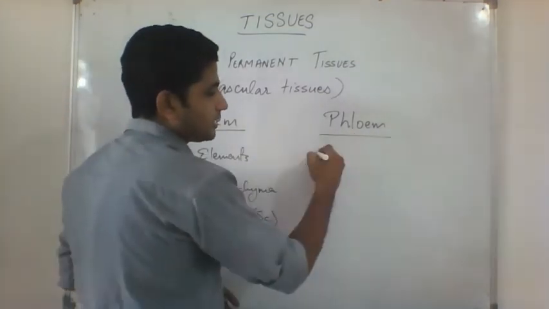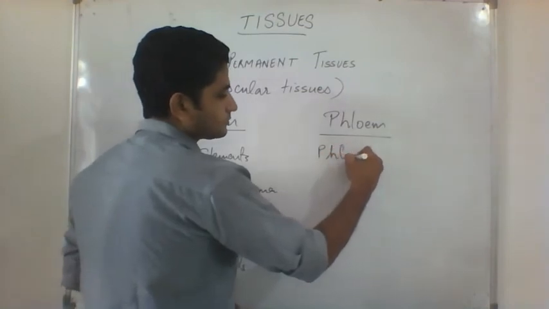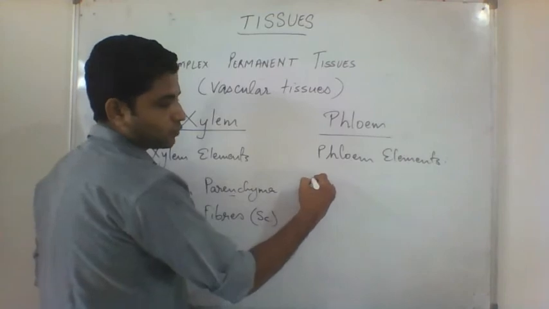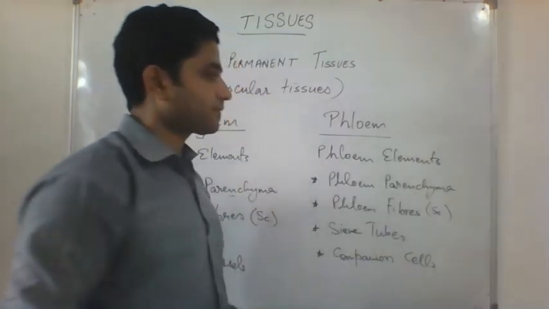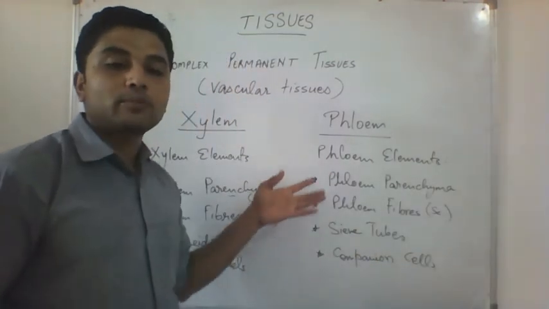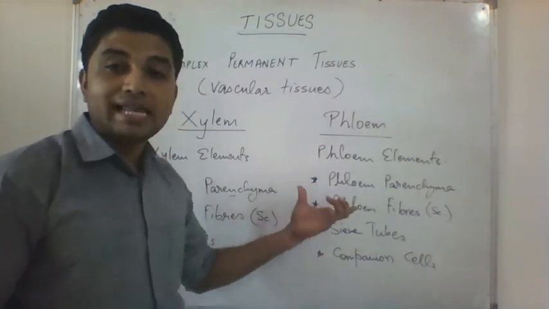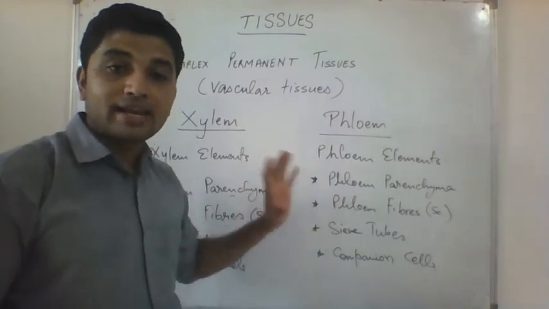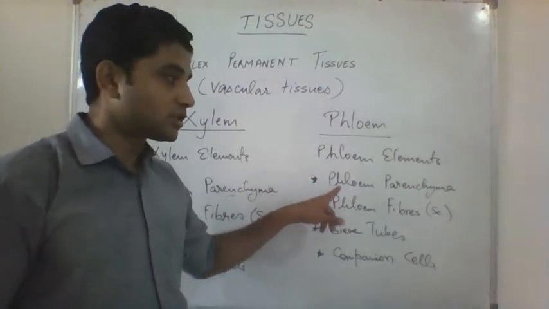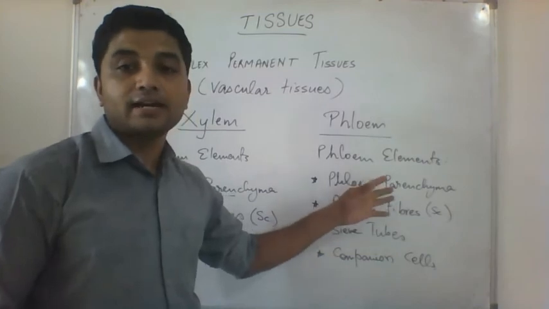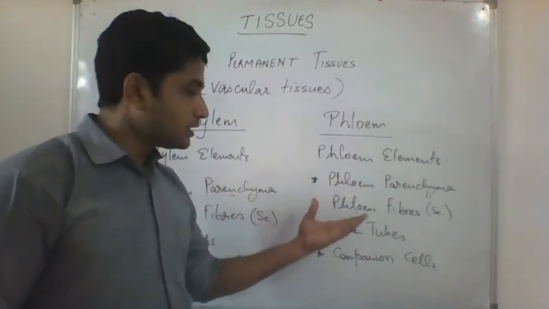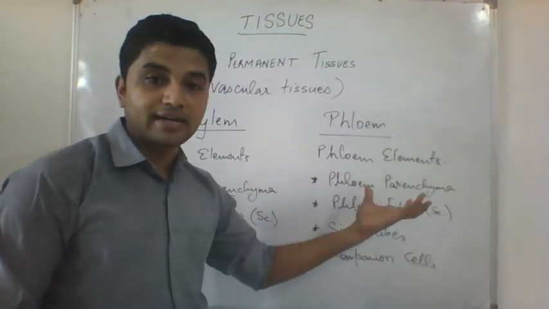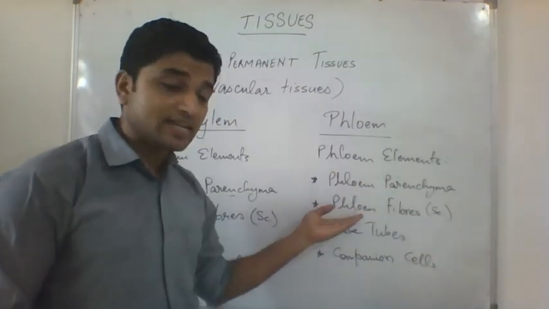In phloem, on the other hand, we call them phloem elements. Phloem elements are also four in number. So phloem also is made up of four different phloem elements, the different types of tissues that make up phloem, all helping in the same function, transportation. So here you have phloem parenchyma. Parenchyma are living tissues, I told you. Phloem fibers are dead. They are sclerenchyma. Sclerenchyma are dead tissues. Phloem fiber is dead tissue.